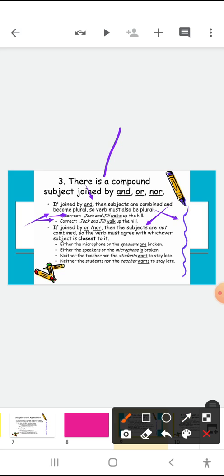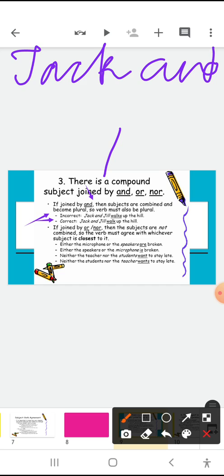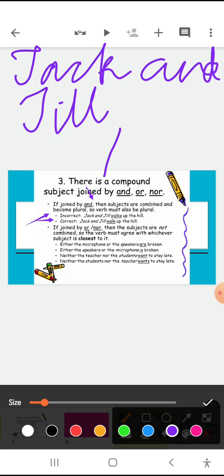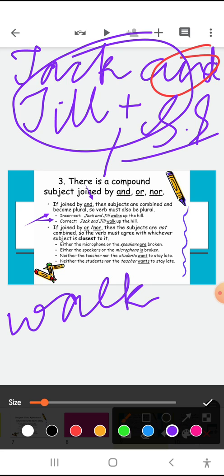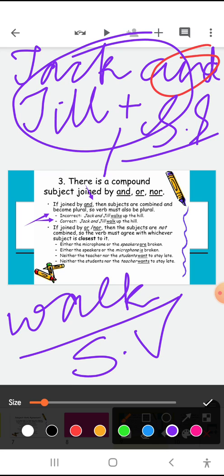The correct form will be Jack and Jill walk up the hill. Though both are individual, they have been joined by and. So Jack and Jill both become a plural subject. Walk is your plural verb, sorry. Plural subject, so plural verb.